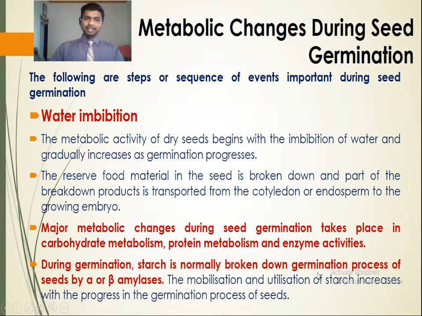The mobilization and utilization of starch increases with the progress of germination. This is the first event that occurs after water imbibition.